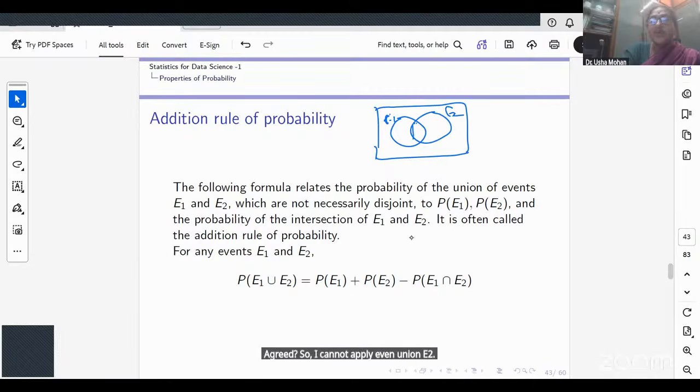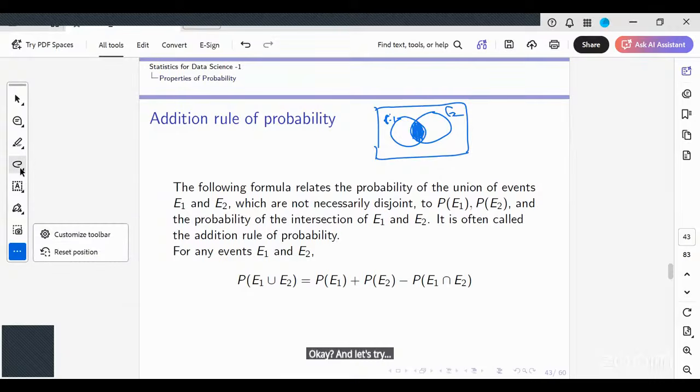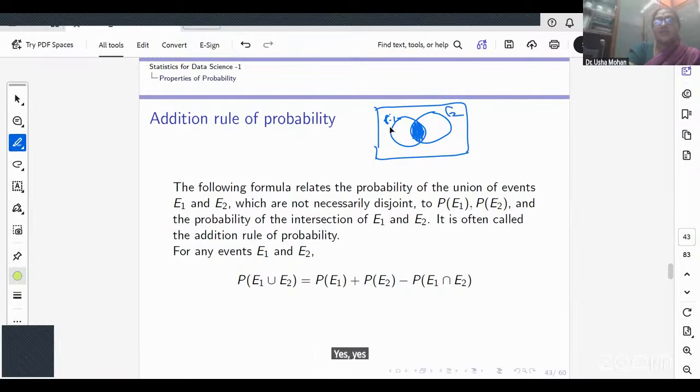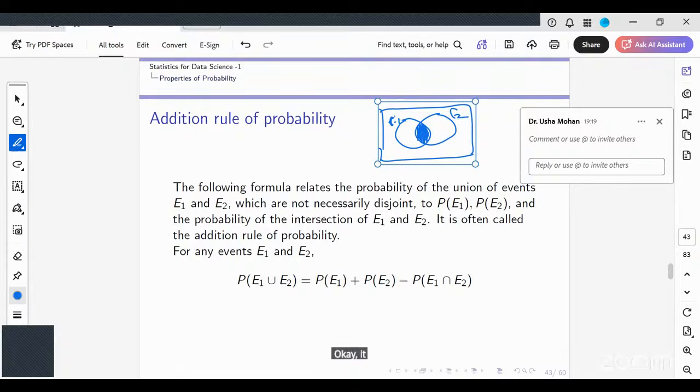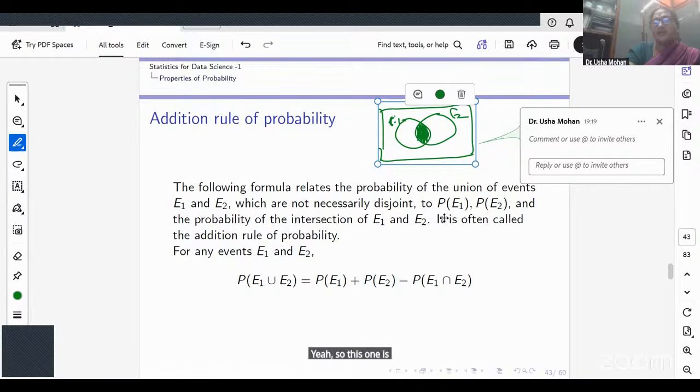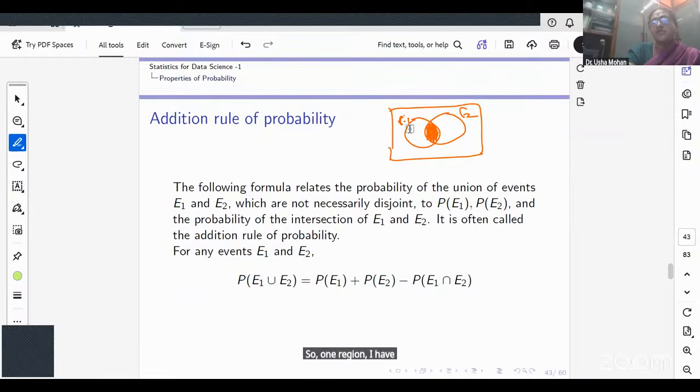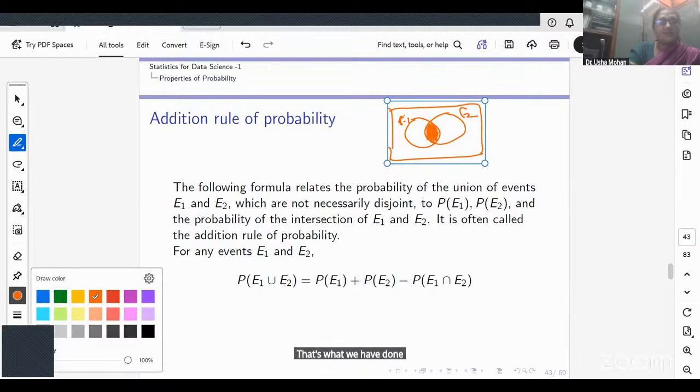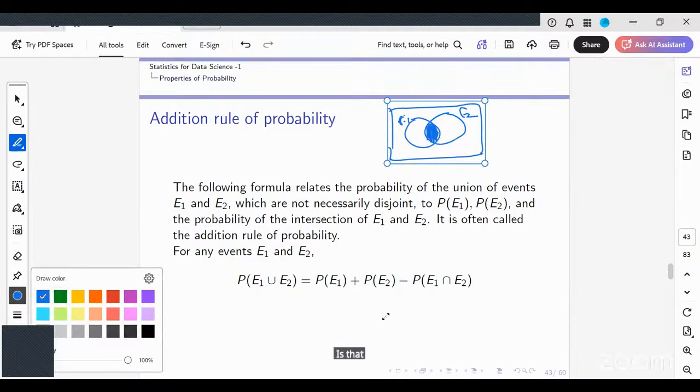Now, this is where I have this shaded region. That intersection region is C, right? That intersection is C. And I have different regions which I have just put. So one region I have put as this, right? That's what we have done. Is that clear?